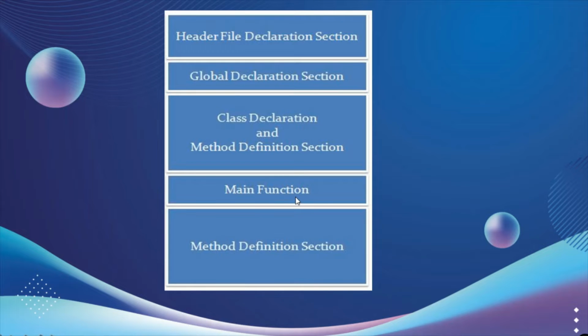Main function is named main because it is the main for the entire C++ program. It includes different executable statements. And next is the method definition. If our program includes methods, they can be specified after the main. After the main come the different methods, the user defined methods specified in the C++ program.